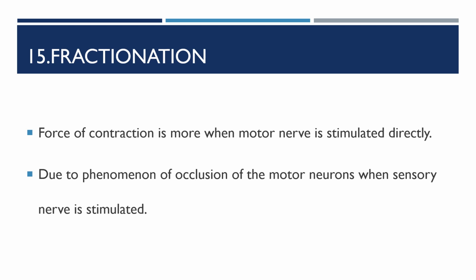Because of the occlusion, the number of motor neurons stimulated is lesser. So stimulating the motor neuron directly can give a higher response.